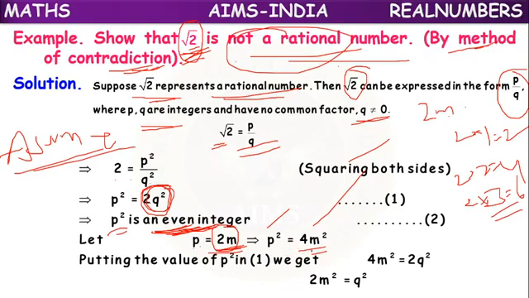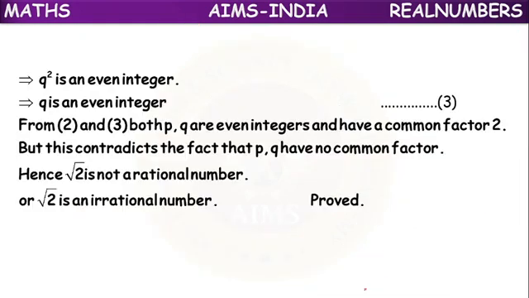P square equal to 4m square. But what is P square value? 2q square here. So instead of P square, what we will write? 4m square equal to 2q square. 2 times 2 are 4. So 2m square equal to q square.